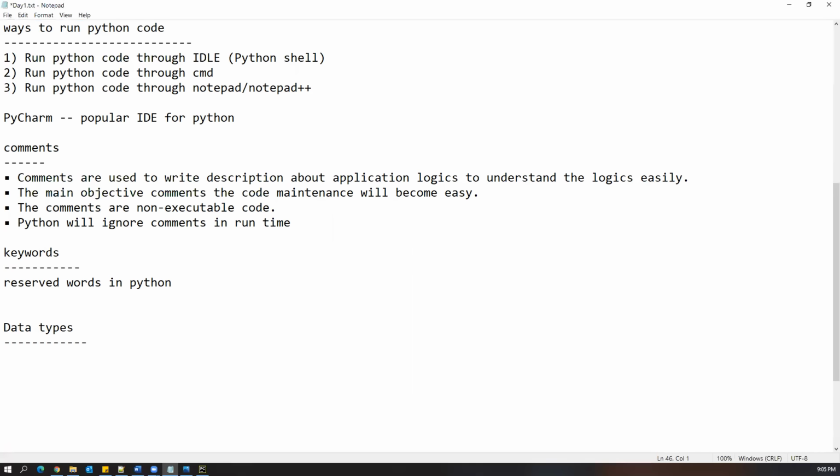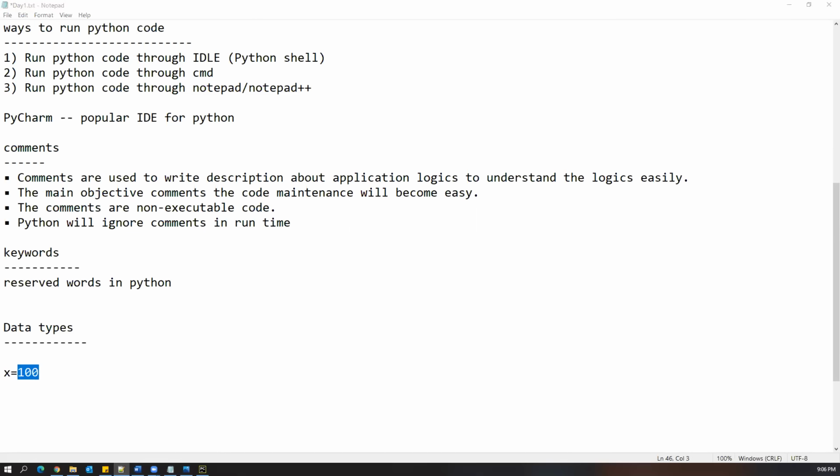Suppose you create a variable, let's say x equal 100. What is x? What is 100? 100 is a value, and x is called a variable. A variable is a container which can hold some data. Python will allocate some memory to this variable and then we can store some data. That's basically called a variable.